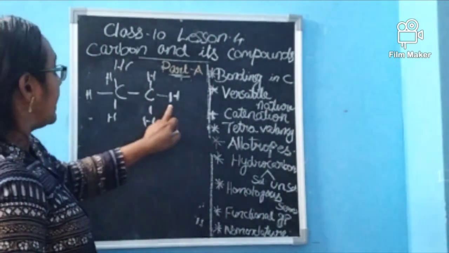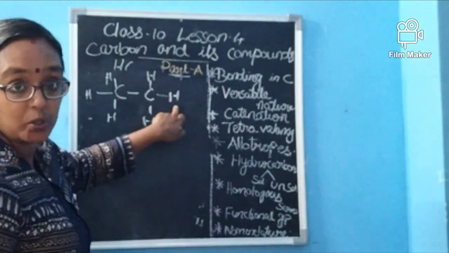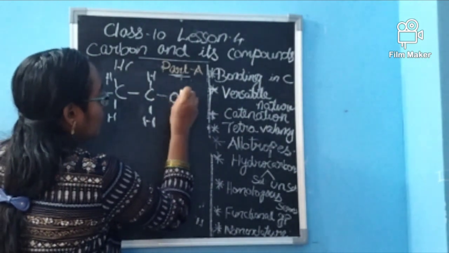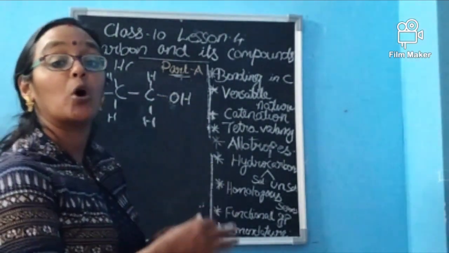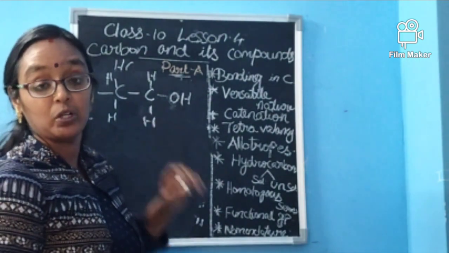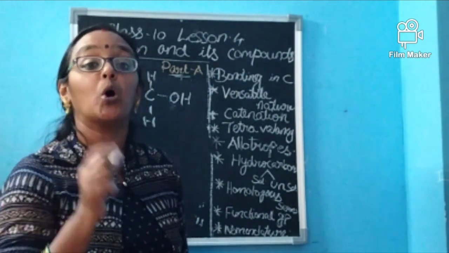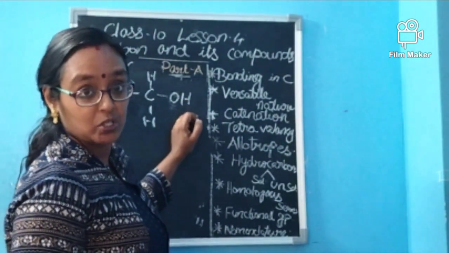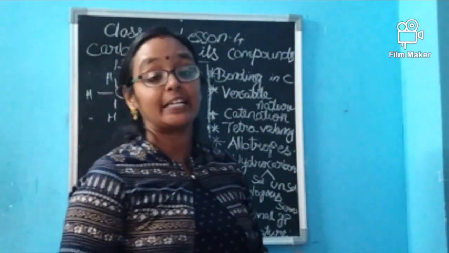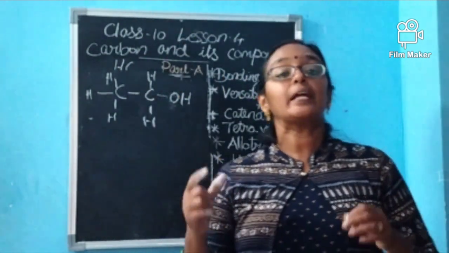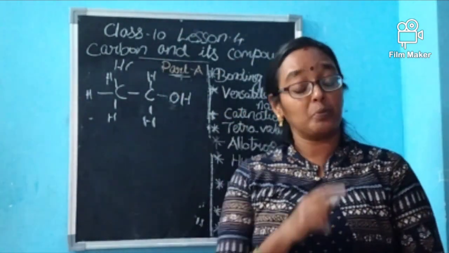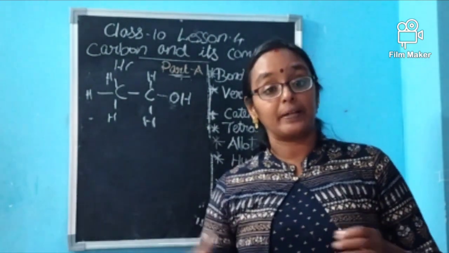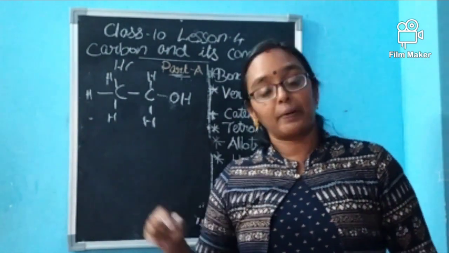Here, when one hydrogen is replaced by an OH group, we say a functional group has been added. So we call it ethanol, which means an alcoholic group has been added. So what will be the specialty? The chemical properties will be entirely different from the basic ethane. Ethanol has chemical properties entirely different from those of ethane.